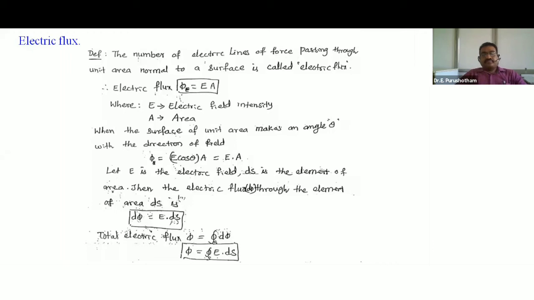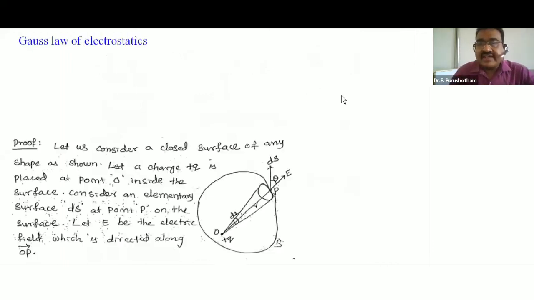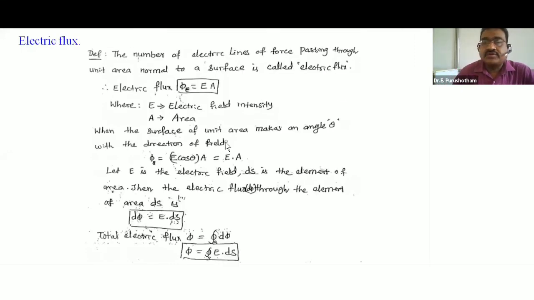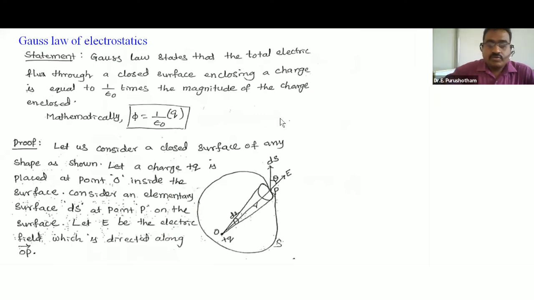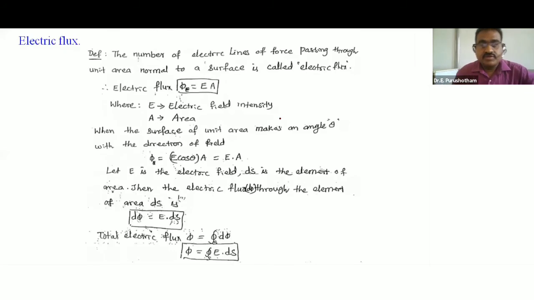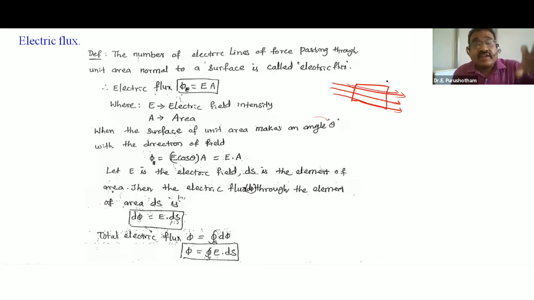Electric flux is the large number of magnetic lines of force passing through a certain area of a material. The number of electric lines of force passing through unit area normal to a surface is called electric flux.